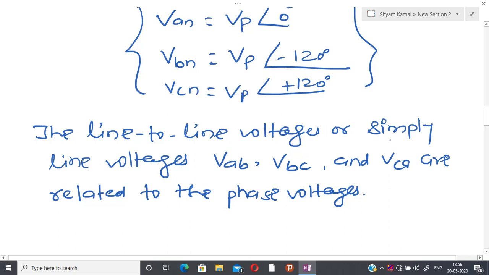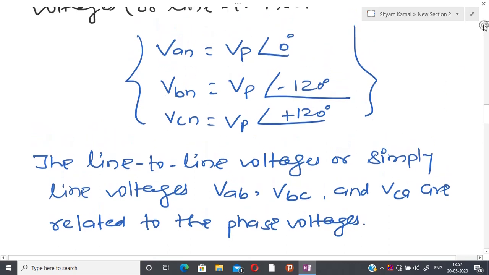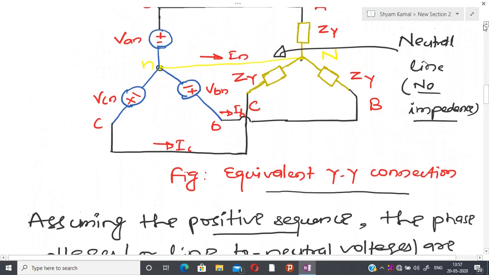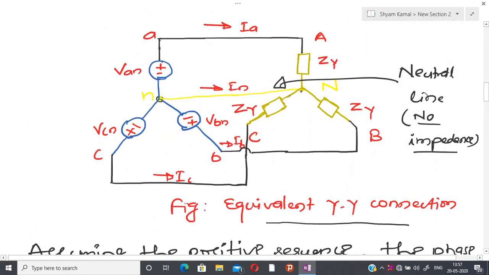Before going to see this relation, I will explain line voltage and phase voltage again, because that is very important. Here you can see I have VAN, the voltage difference with respect to the neutral line, so that is called the phase voltage. Similarly, VCN is the phase voltage, VBN is the phase voltage.